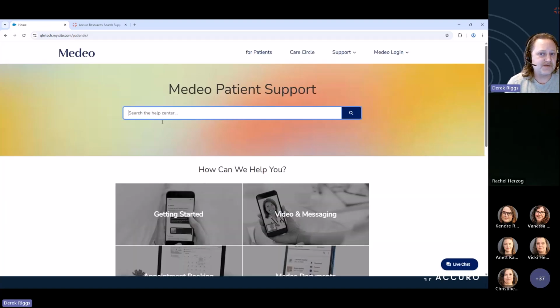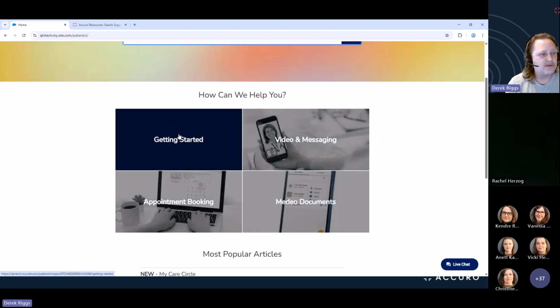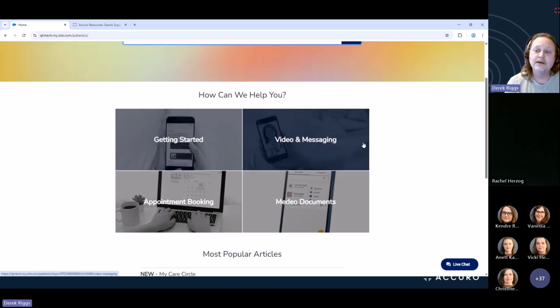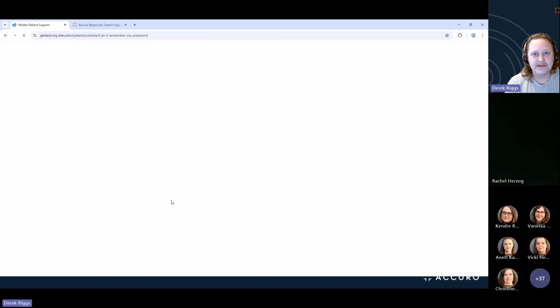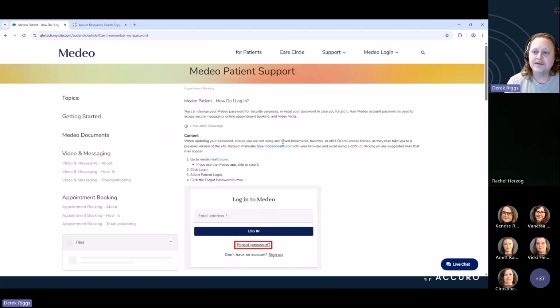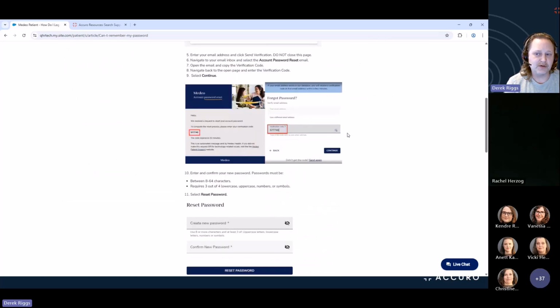Here, patients can search for a specific article of what they're having difficulties with. They can learn all about Medio. We have everything separated into topics. So if they're brand new, they can click on Getting Started. And we have videos that walk them through step by step how to create a Medio account. Below, we do have most popular articles. So just to show you, a very common one is patients can't remember their password. So like I said, it walks them through step by step with pictures how to reset their password.